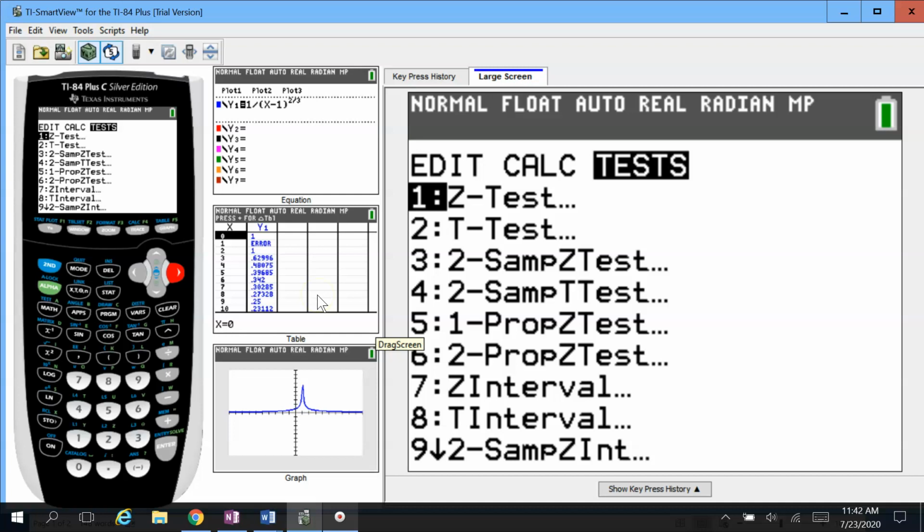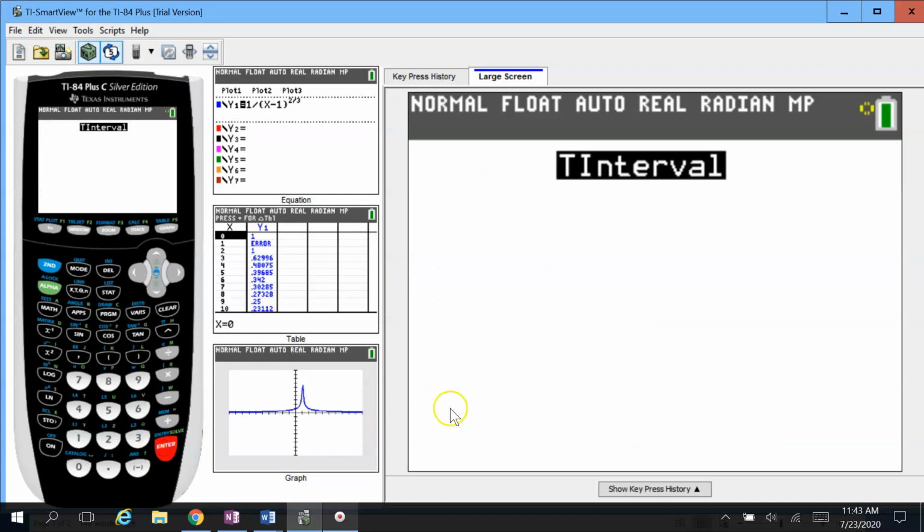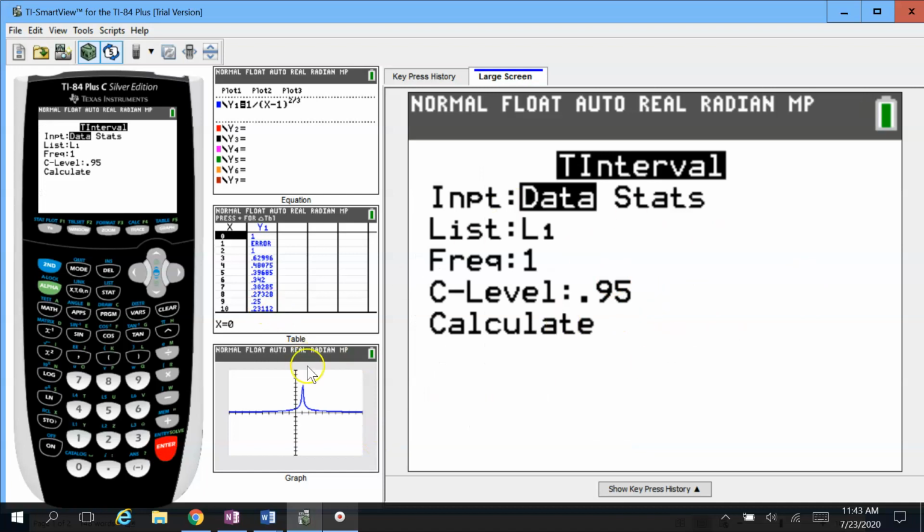But whenever you are doing a confidence interval for means where you have t-scores, we're going to be doing this t-interval down here. So t-interval is a confidence interval using t-scores. We use t-scores whenever we're doing confidence intervals about the mean. So I'm going to click on that, and we have a menu. Everybody should have a menu for this one.